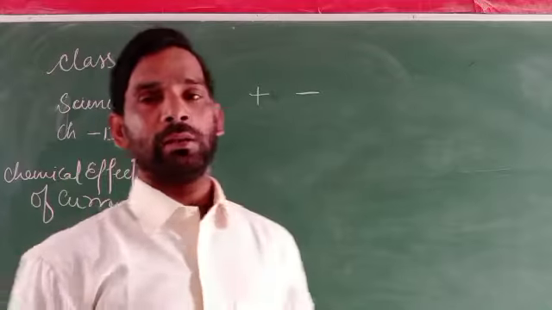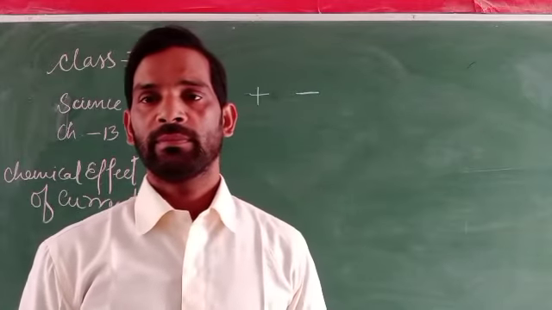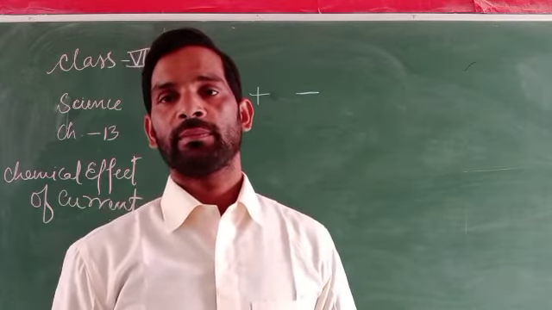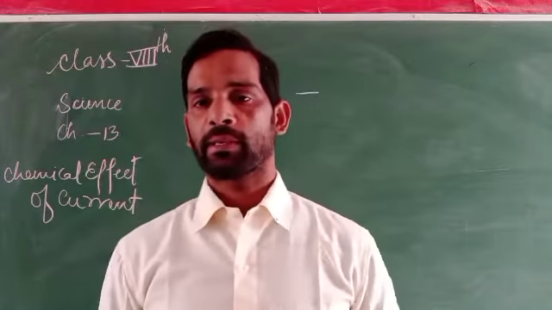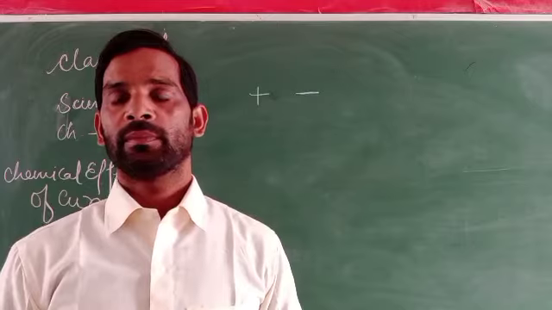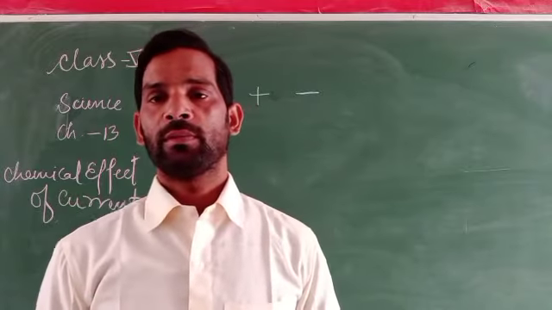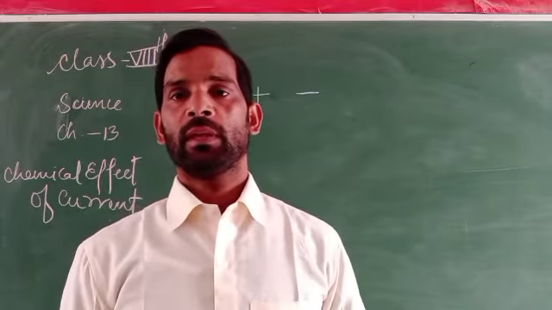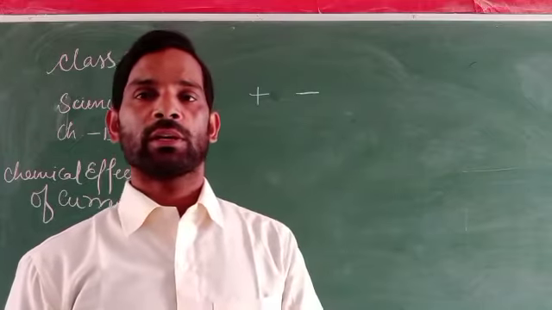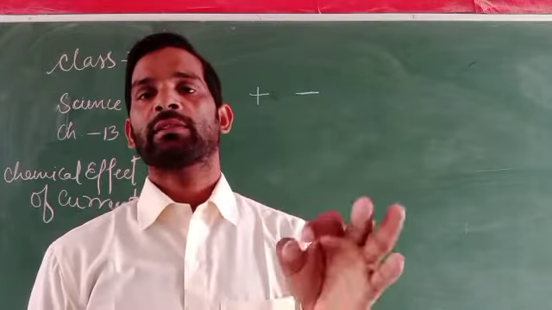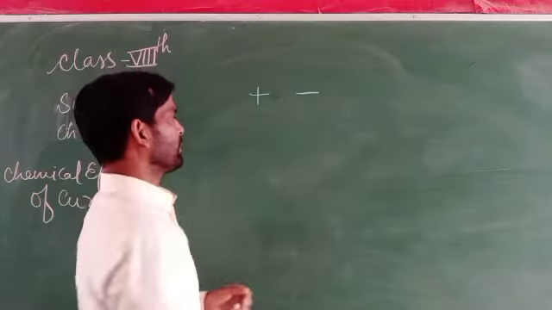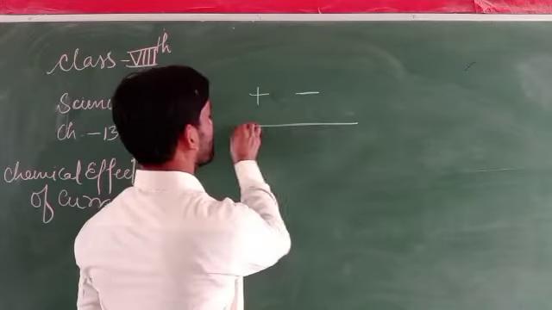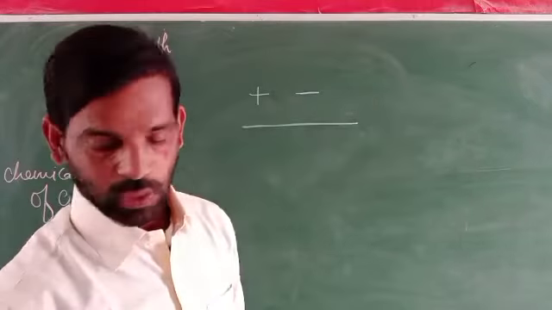Like alcohol, kerosene, distilled water, glucose. In all these substances the electric current never passes. Why? Because they are unable to produce ions. What are these?